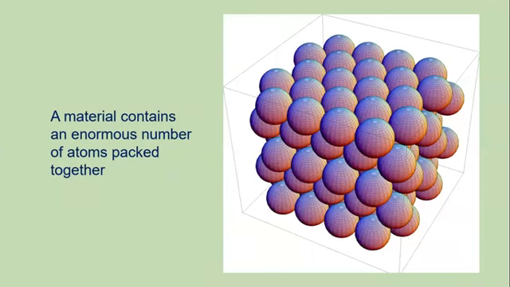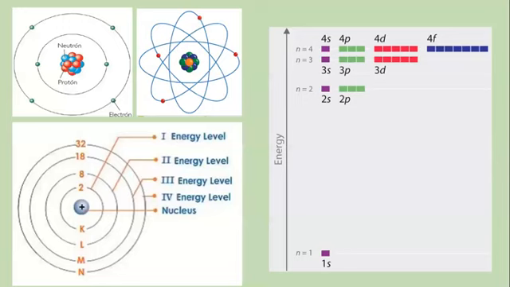In an isolated atom, valence electrons can exist only in one of the allowed orbitals, each of a sharply defined energy, called energy levels, named as 1s, 2s, 2p, 3s, and so on. You can see the energy levels are defined. K, L, M, N are the names of the shells of these energy levels. First energy level, second energy level. Like this, energy levels are defined for electrons, which the electrons are going to occupy. And this occurs in isolated atoms.